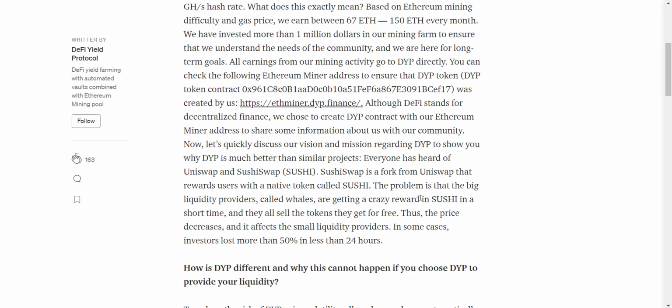The problem is that the big liquidity providers called whales are getting crazy rewards in Sushi in a short time, and they all sell the tokens they get for free. Thus the price decreases and it affects the small liquidity providers. In some cases, investors lost more than 50% in less than 24 hours. So this was the scenario about SushiSwap.